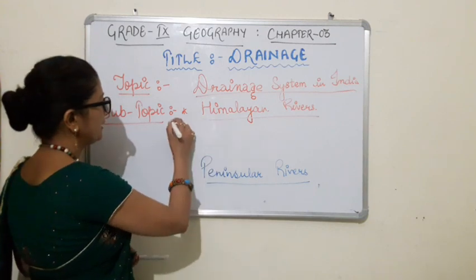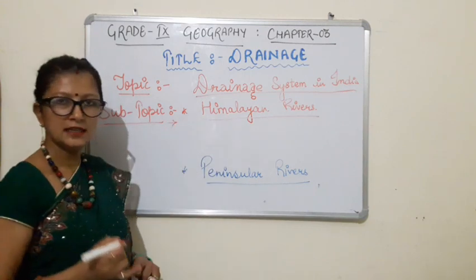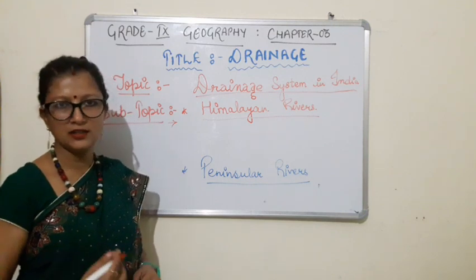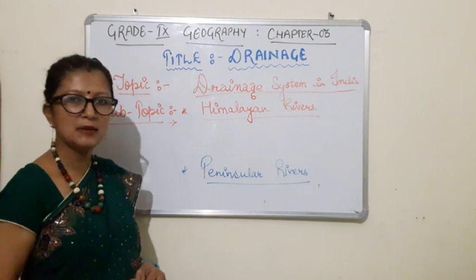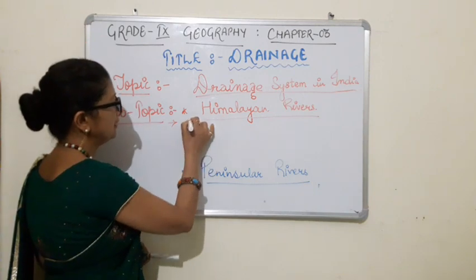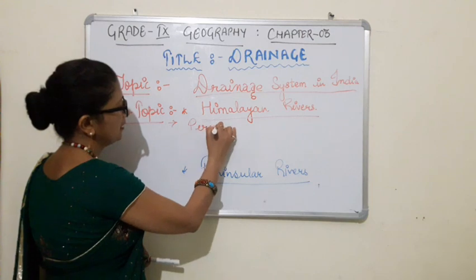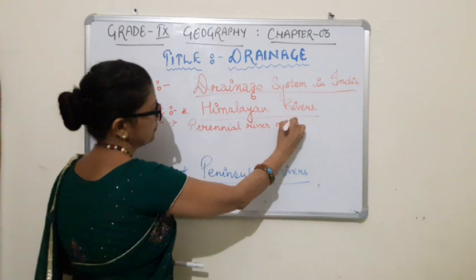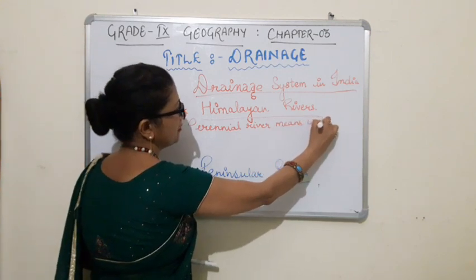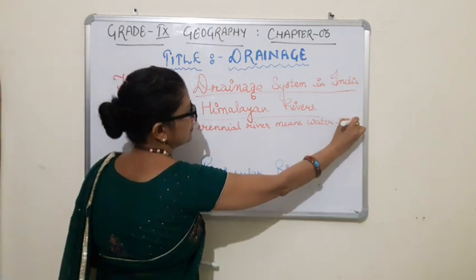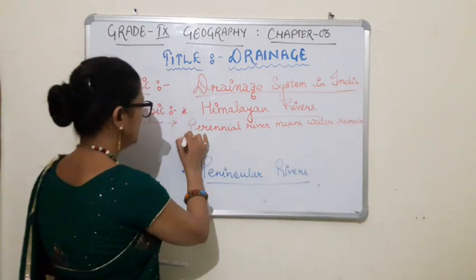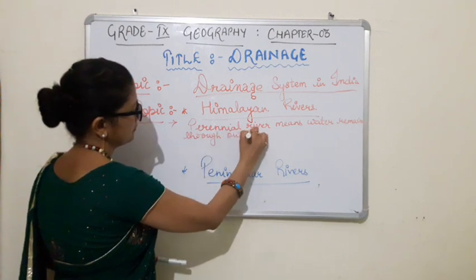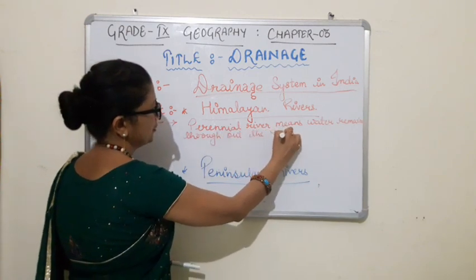If we talk about Himalayan rivers, the basic feature is that the rivers remain full of water all the time. That is why they are called perennial rivers. It means Himalayan rivers are also called perennial rivers, meaning water remains in the river throughout the year.